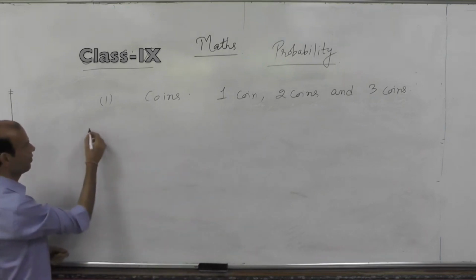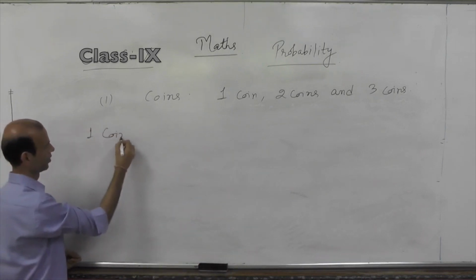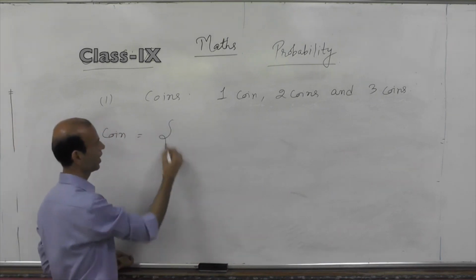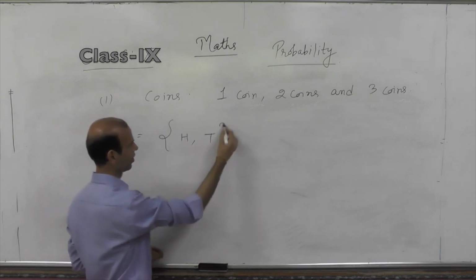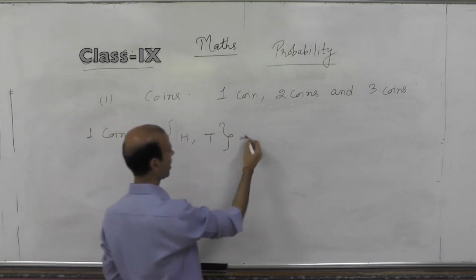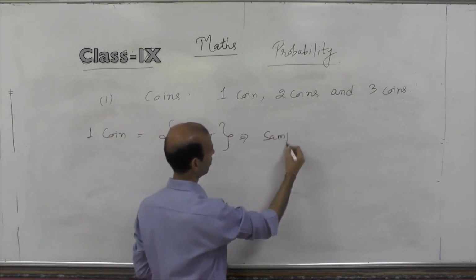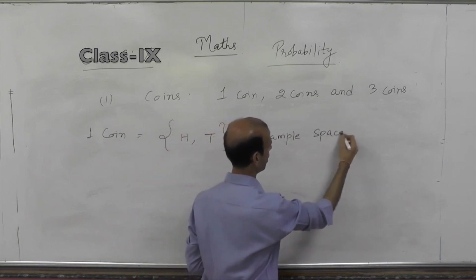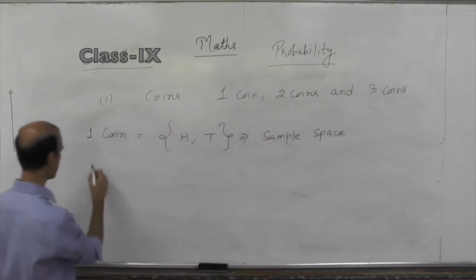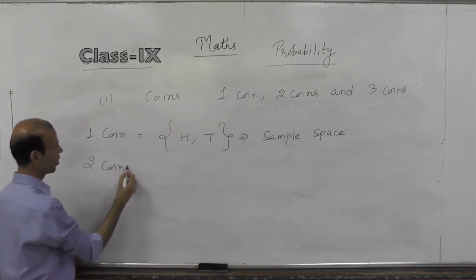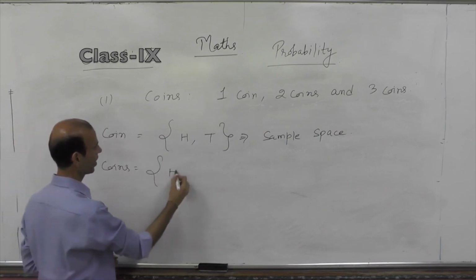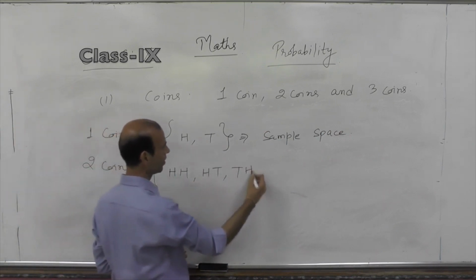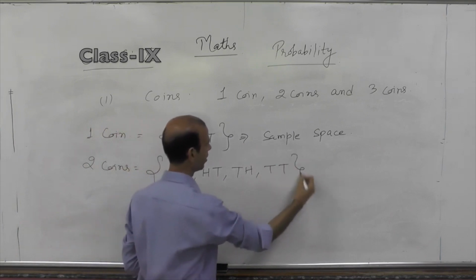Now we'll see the case of one coin. Possible outcomes for one coin will be head and tail. So this is the sample space for tossing one coin. If I toss two coins, possible outcomes will be head head, head tail, tail head, tail tail.